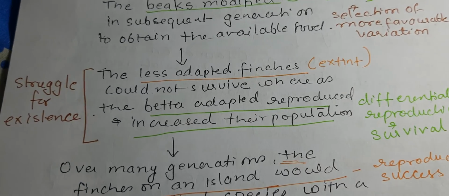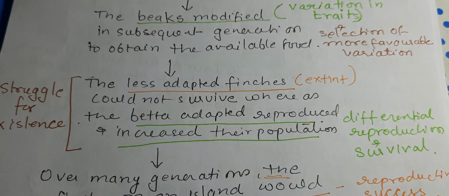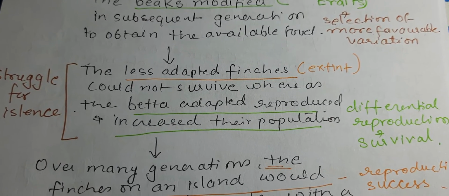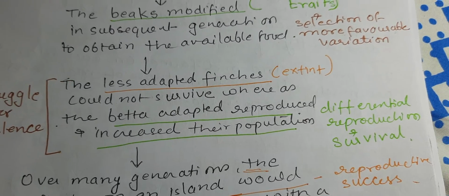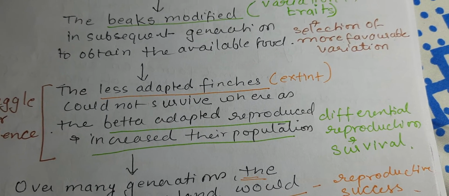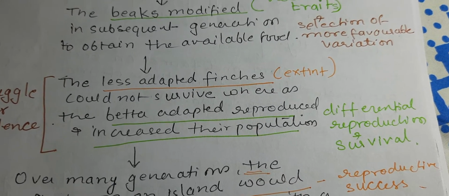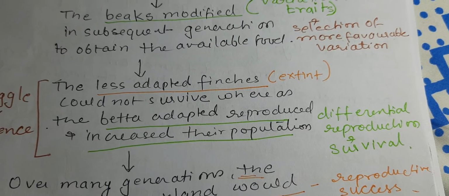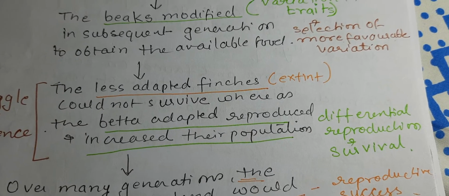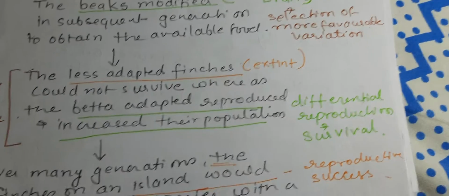Now what is the struggle for existence? The less adapted finches went extinct, or they had a lower reproductive rate and could not survive, whereas the better adapted survived, reproduced at a high rate, and increased their population.